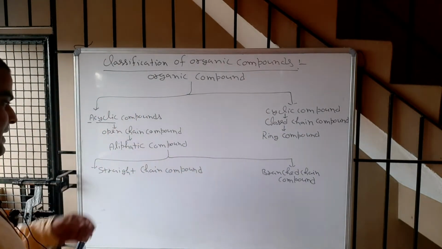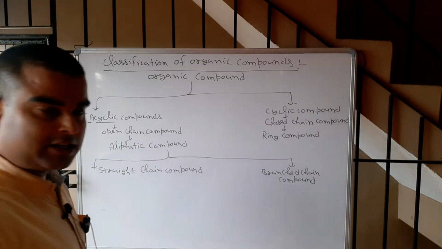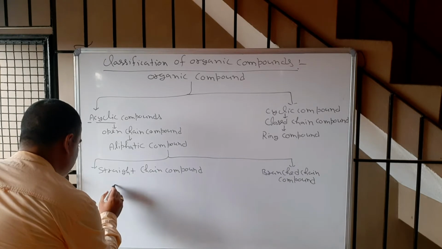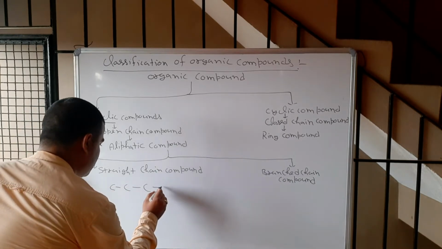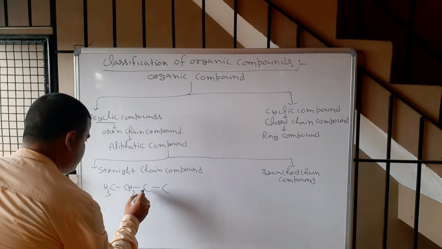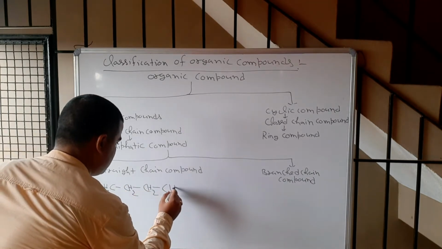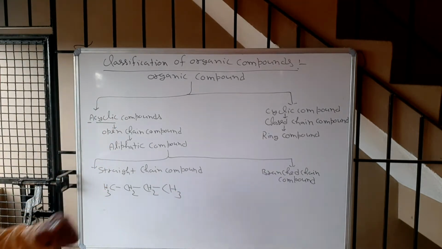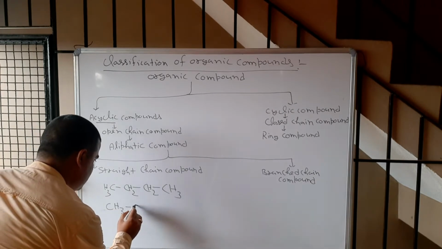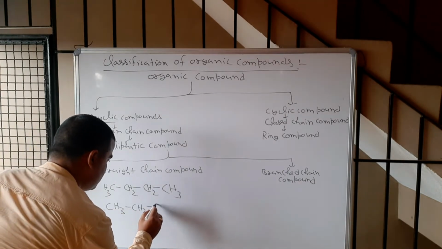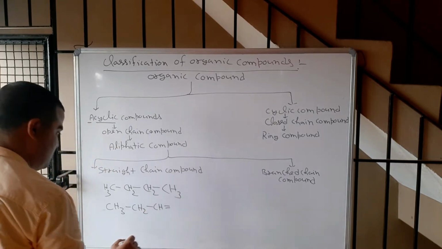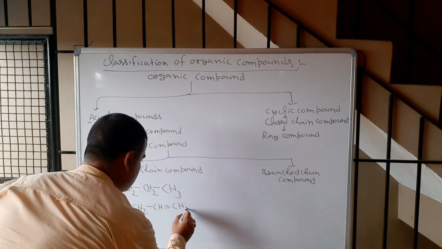First we will study acyclic compound. So what is the straight chain compound? A straight chain compound means one having a straight chain, like CH3, CH2, CH2, CH3, a straight chain compound, or CH3, CH2, CH double bond CH2.